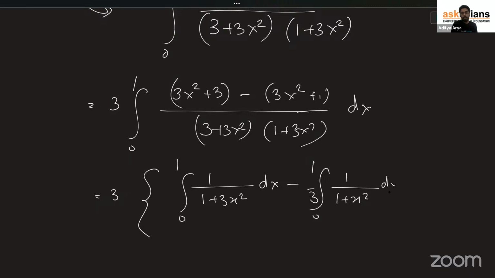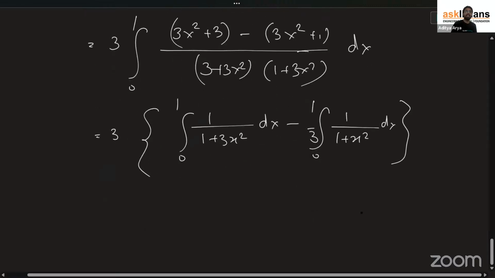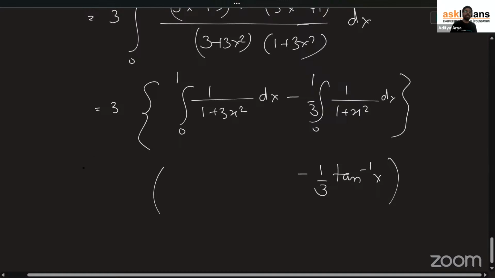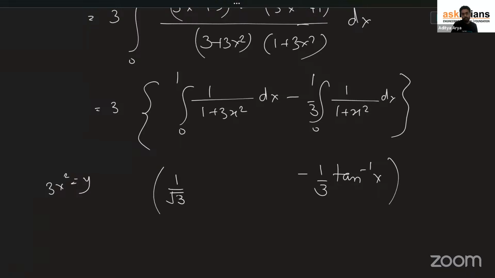Directly formula now. What is the formula? Integration of 1 upon 1 plus x square is tan inverse of x. So from here directly we can write 1 by 3 tan inverse of x. But in this case we have to take care. You can assume 3x square is equal to y. Okay, so you will have the answer 1 by root 3 tan inverse of root 3x. Yeah, that's what you're going to do.